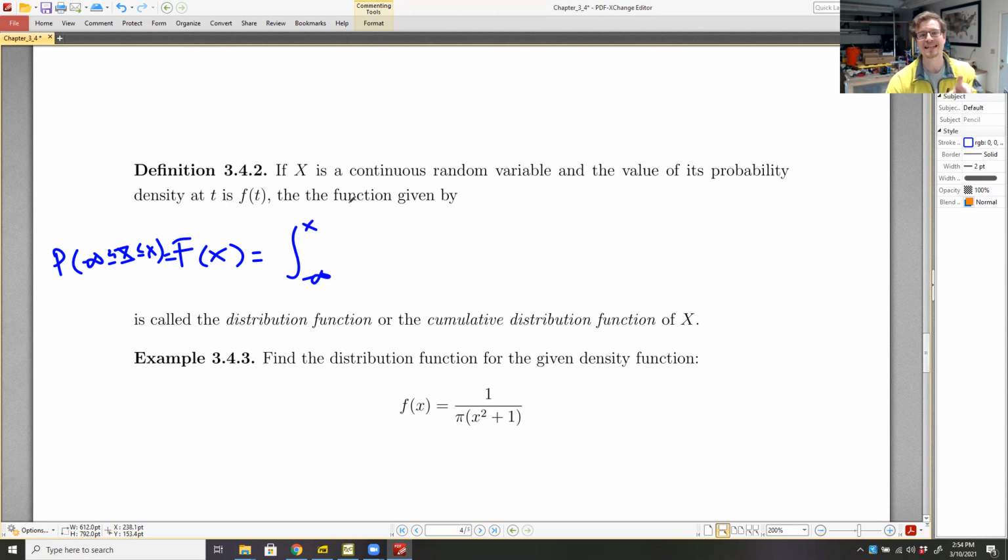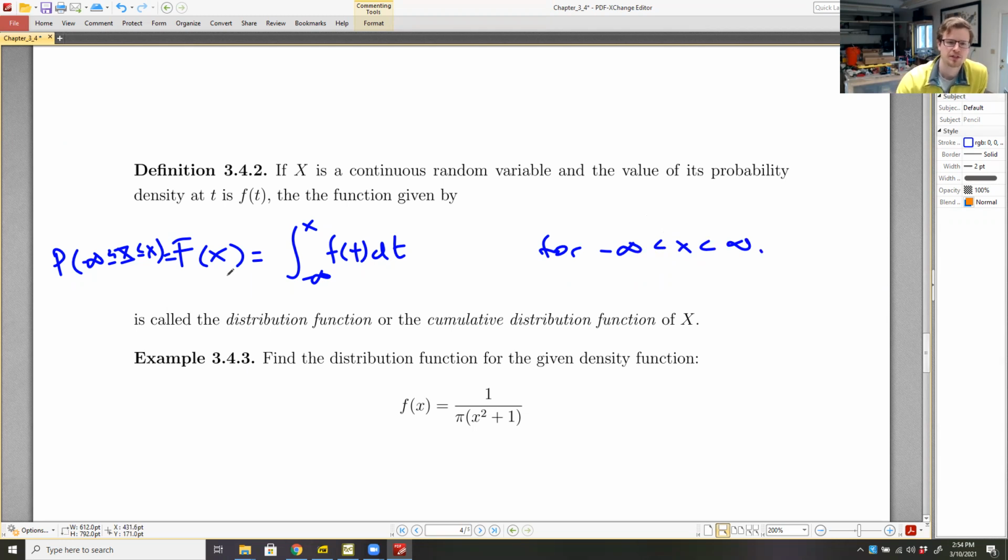And this is why we need t, because I can't talk about integrating with respect to x and have x as one of the integration bounds. That's not acceptable. So we need to have a different variable here in the integral. So f of t dt. And in this case, we want this for x values that are between negative infinity and positive infinity.